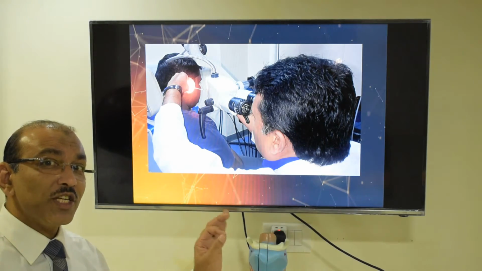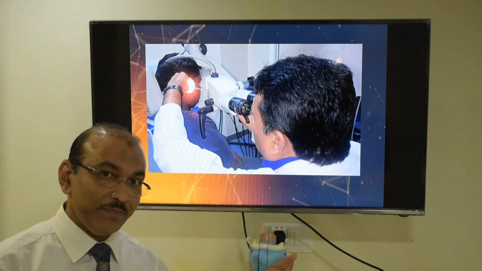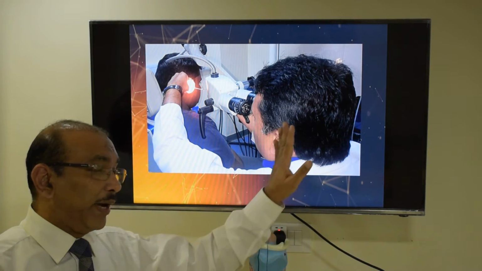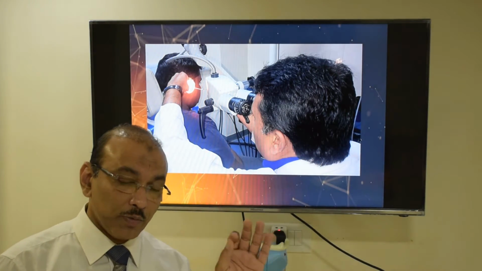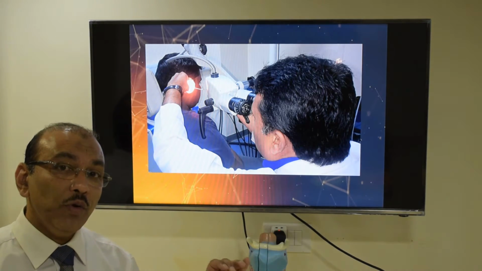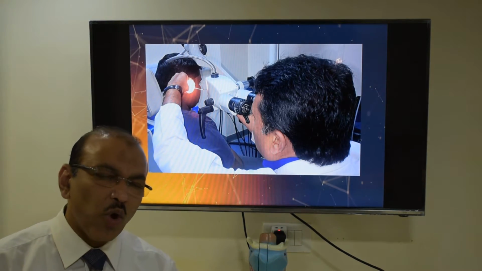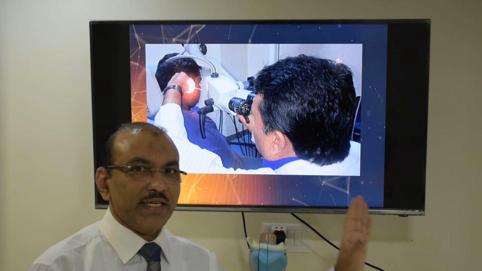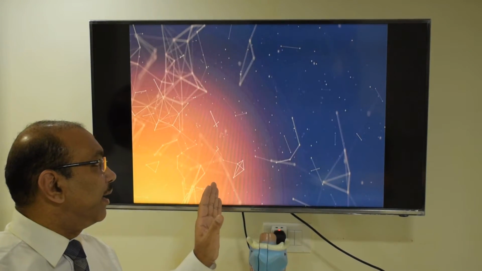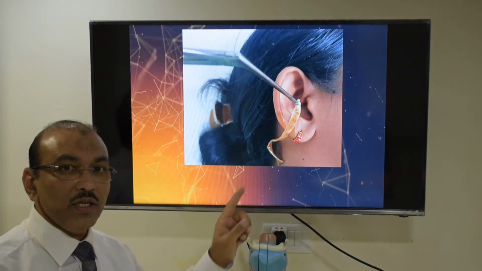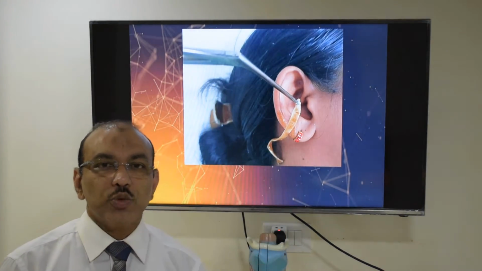Now, the first most important thing to be done is, under a microscope or, if possible, a telescope with a small camera, we have to do suction cleaning and remove all the pus which is seen in the external ear, so that you can put in a medicine to decrease the swelling.